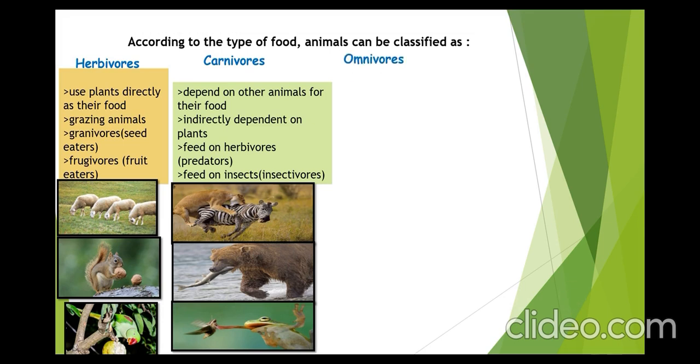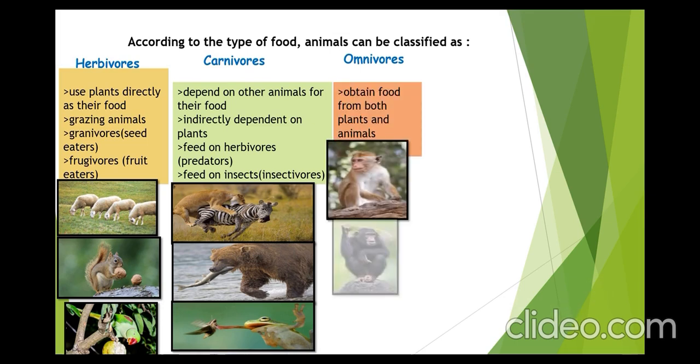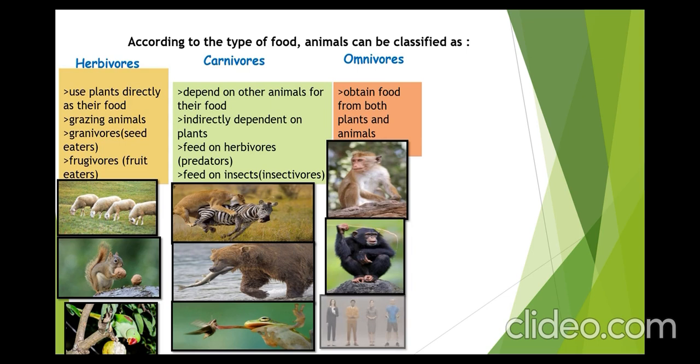Then we have the next category, omnivores, that obtain their food from both plants as well as animals. For example, monkeys and chimpanzees and even humans. We eat both. We eat plants also and we eat animals also.